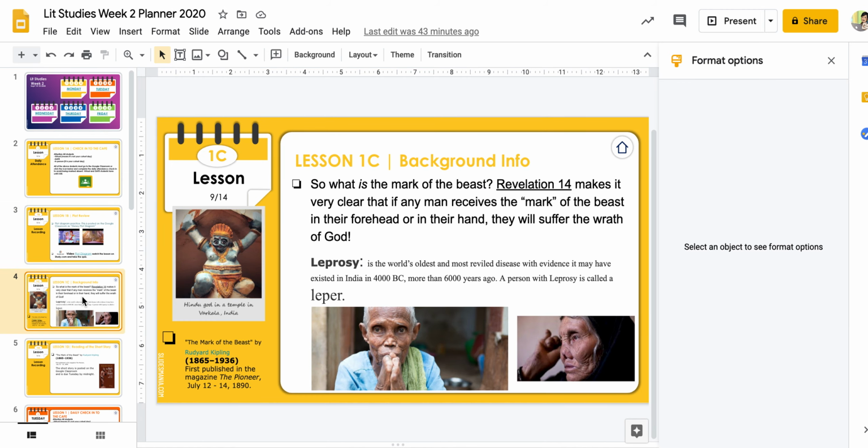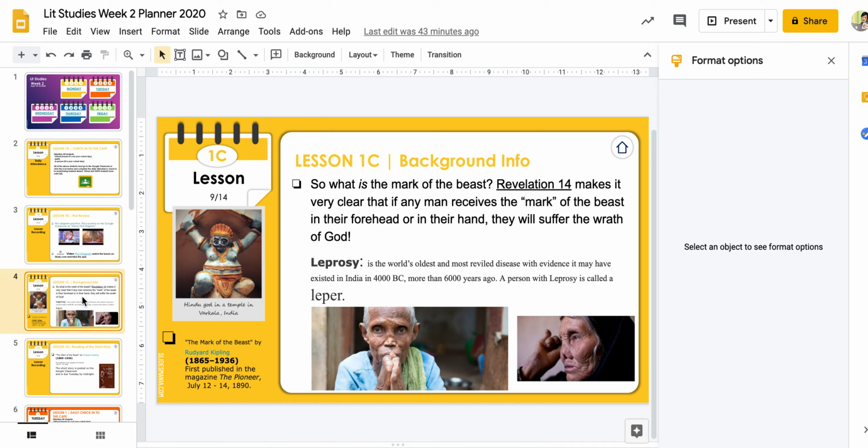The Mark of the Beast. And before we started, I was going to go over some background stuff. So what is the mark of the beast? So in, I guess, a Bible version, Revelation 14, it makes it clear that if any man receives the mark of the beast in their forehead or in their hand, they will suffer the wrath of God.